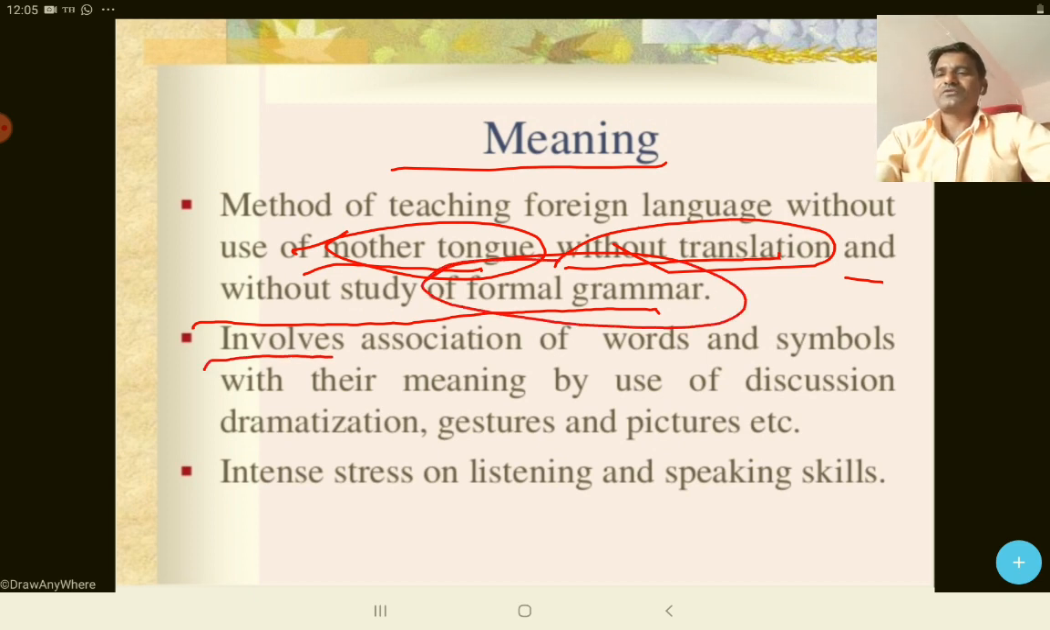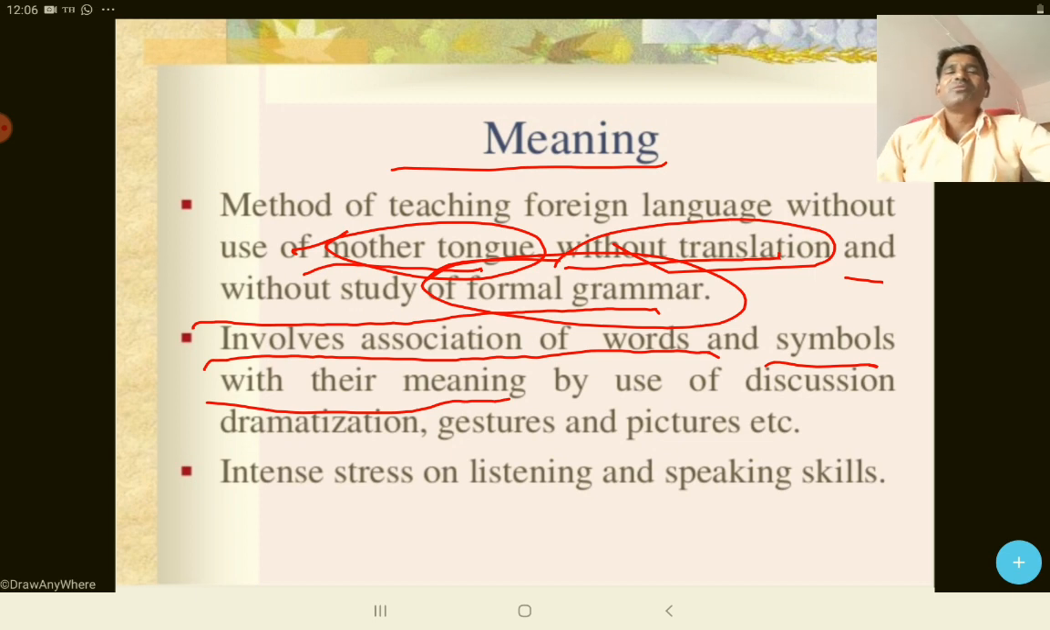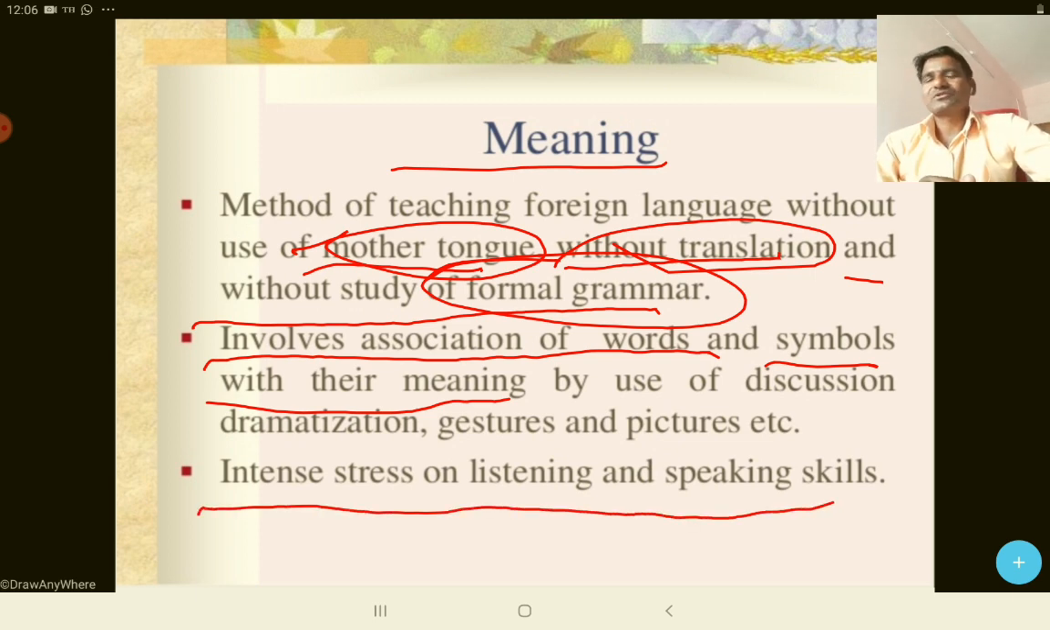Next, it involves association of direct words and symbols with their meaning by use of discussion, dramatization, gesture and picture. It means that here in the direct method, the mother tongue is not involved, so we teach directly with the help of various symbols like pictures, videos, and body language, that is gesture, and by dramatization of the situation. Thereafter, there is intense stress on listening and speaking.